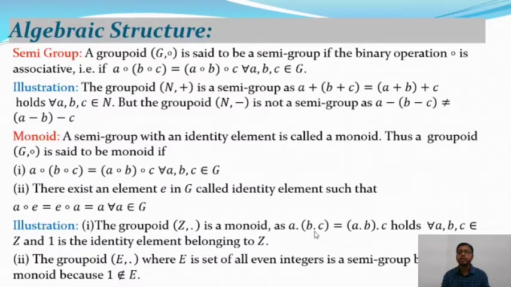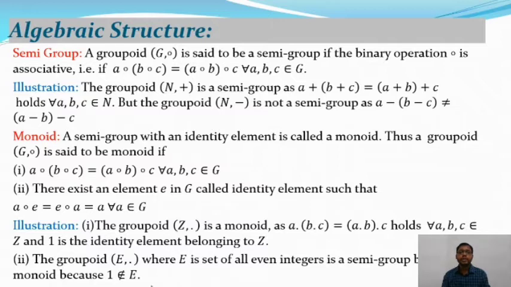So where B dot C is within brackets on the left, and A dot B is within brackets on the right, for all A, B, C belonging to Z, and 1 is the identity element belonging to Z. Where 1 is the identity element. So (Z, dot) is a monoid.